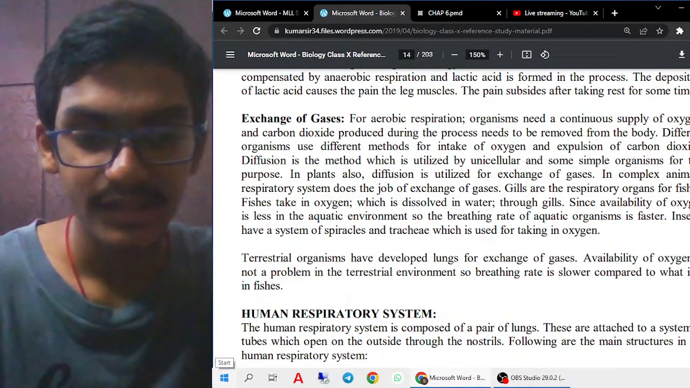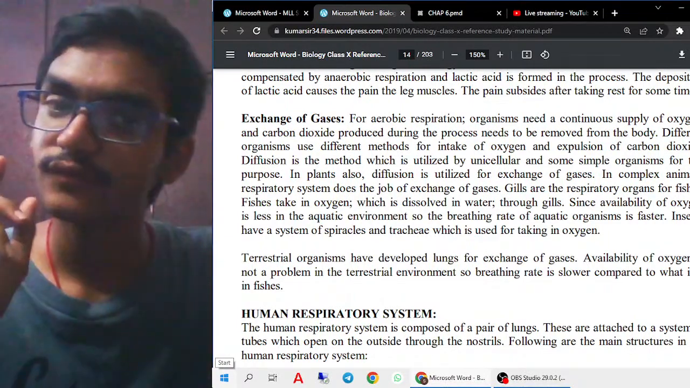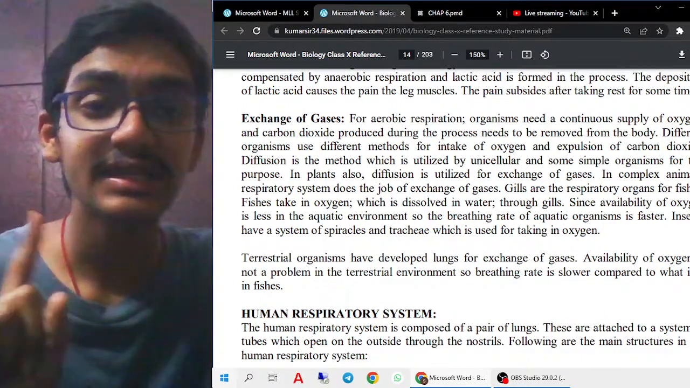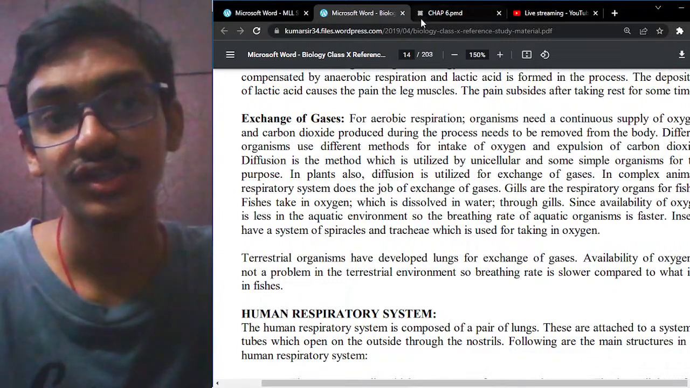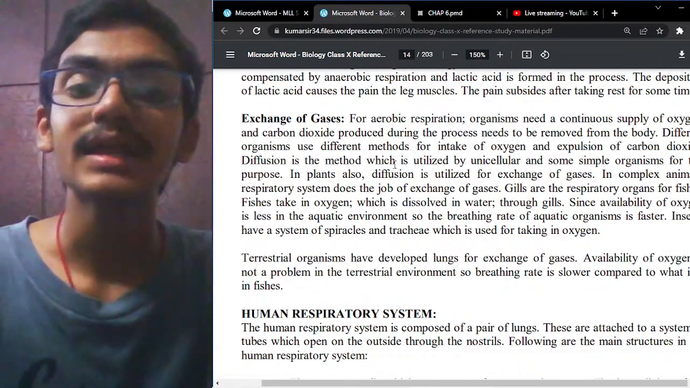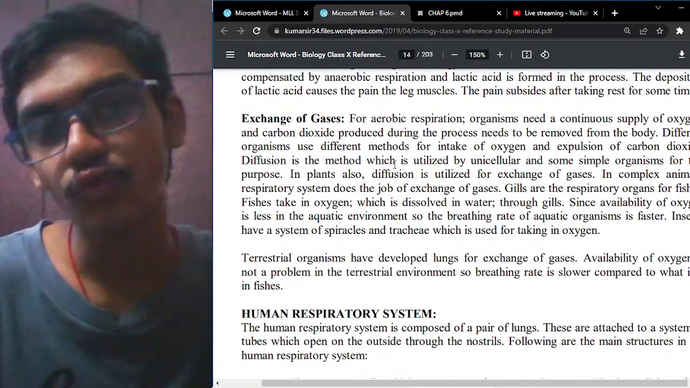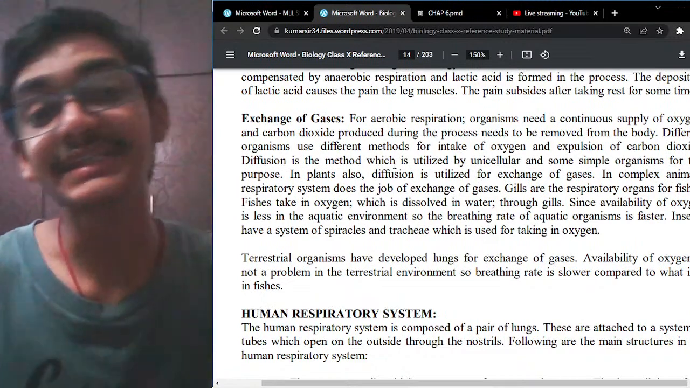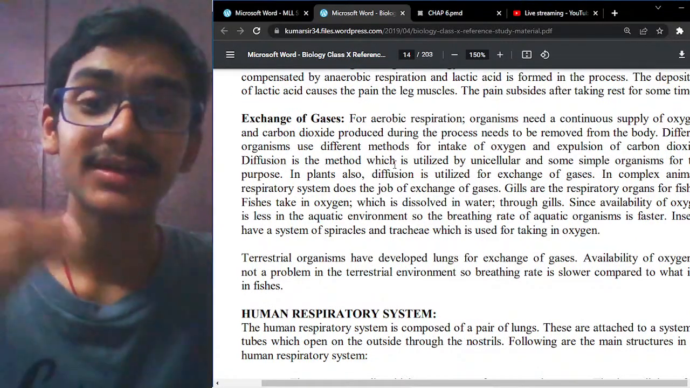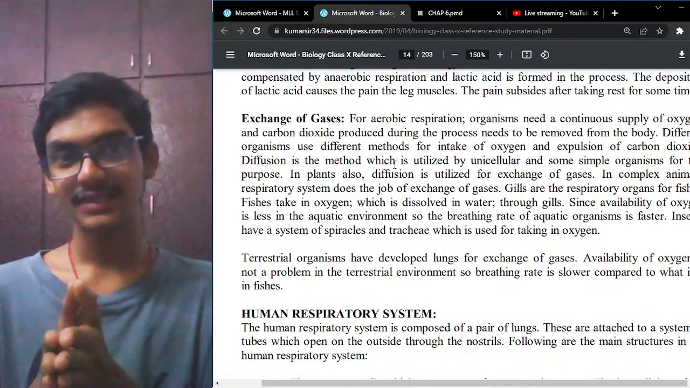The three main important things are the leaves, the roots, and the stems. First we are going to see the leaves. In the leaves, guard cells play a very important role in the exchange of gases. Respiration in plants takes place 24/7, whereas the photosynthesis process will only take place in the presence of sunlight.